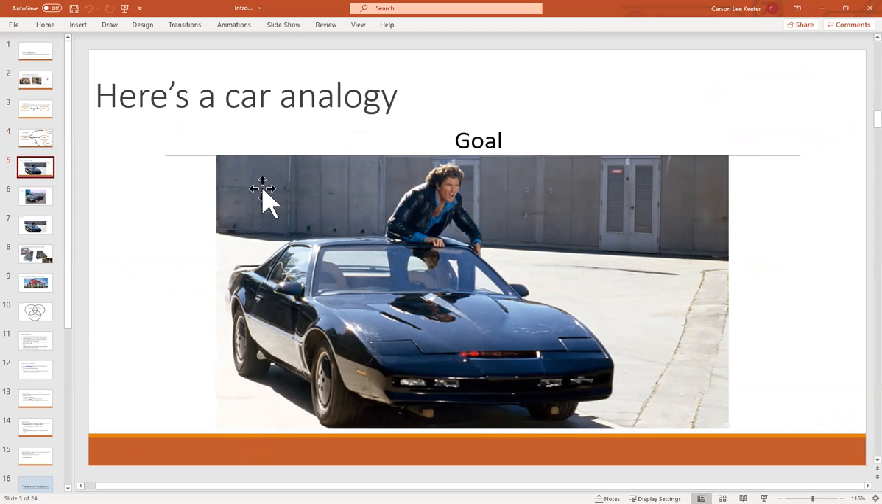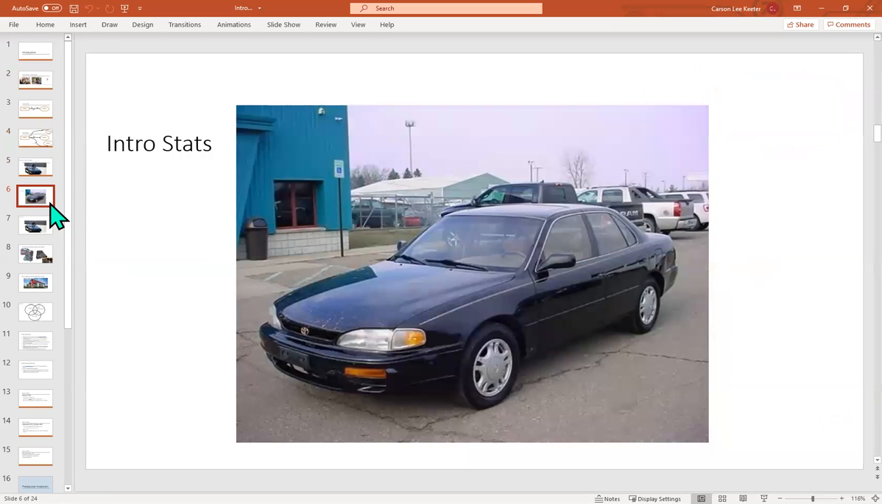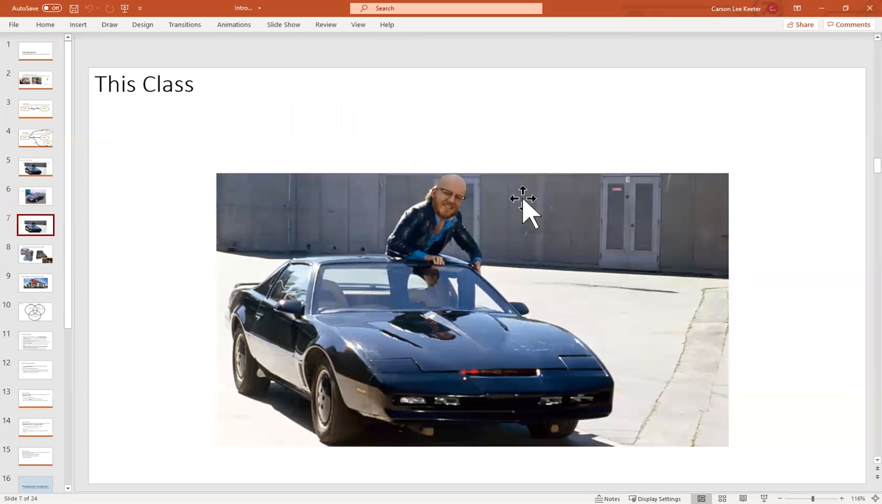So this is where we're trying to get, right? This is David Hasselhoff, and this is KITT from Knight Rider, the 1982 series. Pretty good. This is what we're trying to get to. With intro stats, this is what you got. This is like a 90s Toyota Camry. Pretty reliable, pretty good, but nothing as fancy as old KITT here.